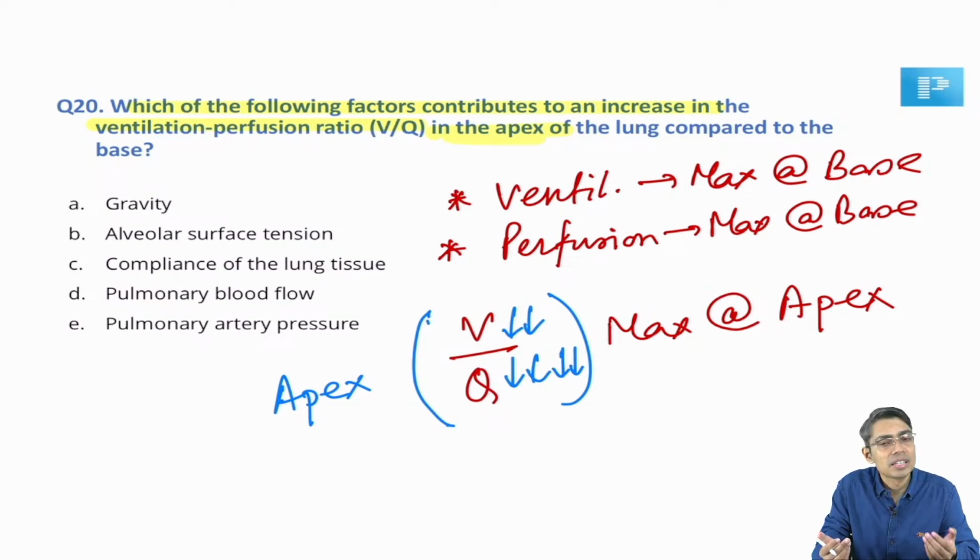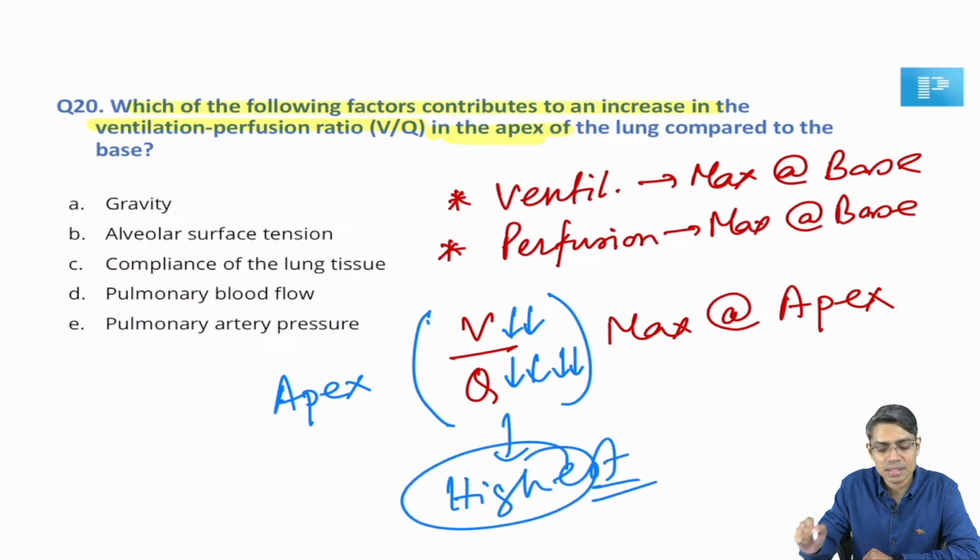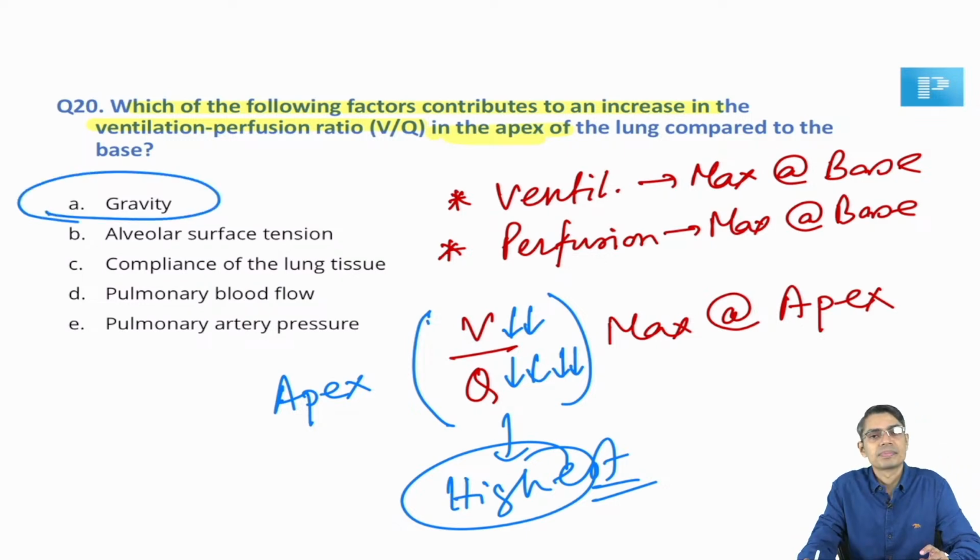Now whenever in a ratio the denominator is more reduced than the numerator, what is going to happen? The ratio is going to become high, not only high, it is the highest. That's why we say that due to the effect of gravity, the ventilation is maximum in the base, perfusion is also maximum in the base, but ventilation perfusion ratio is maximum at the level of apex. So, this is the concluding statement for today's session. I hope all of you have understood these questions.